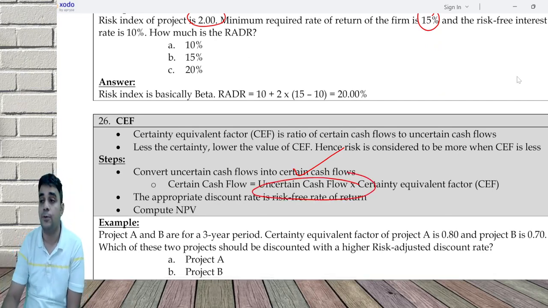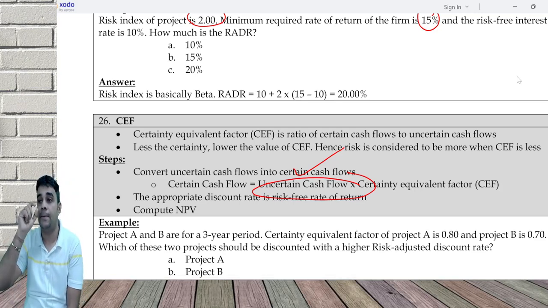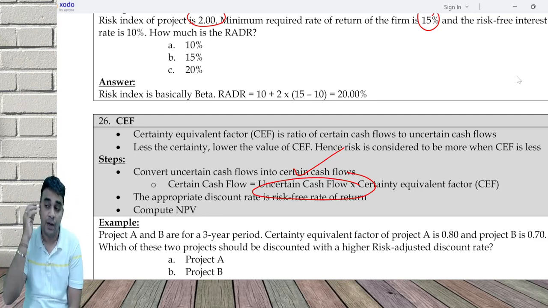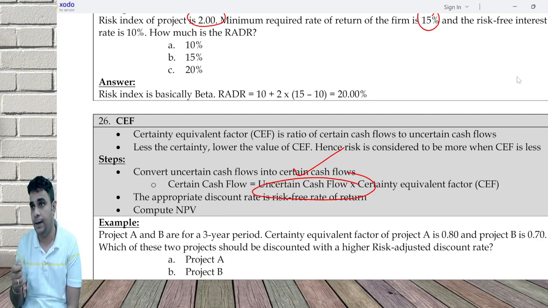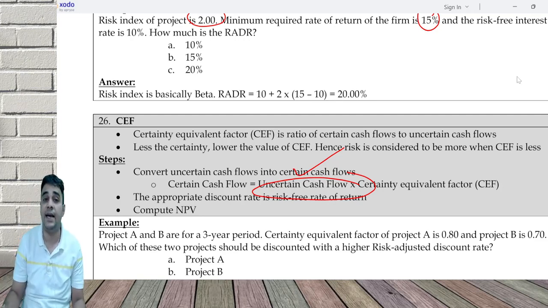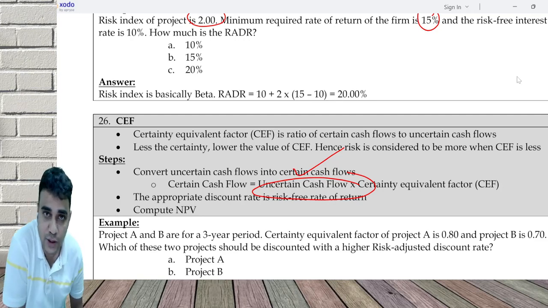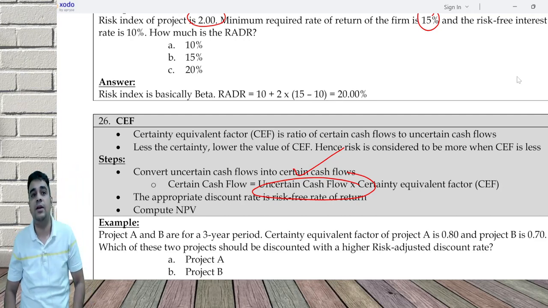Now, in one exam question, they wanted to establish a link between CE and RADR. The link is very simple. They told you to do CE, everything completed. Then they wanted to know, if you apply the RADR approach, which one should have a higher RADR and which one a lower RADR. There is no linkage with the NPV which you calculate. Some students thought a higher NPV means low risk and a lower NPV means high risk.